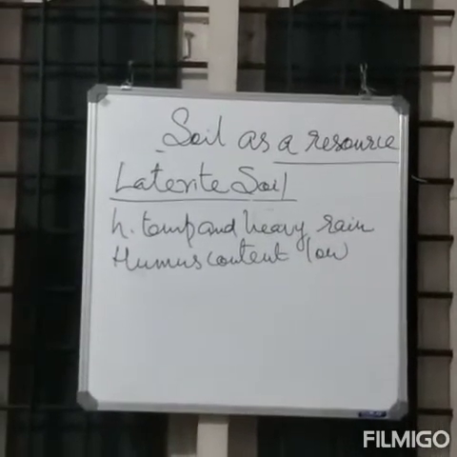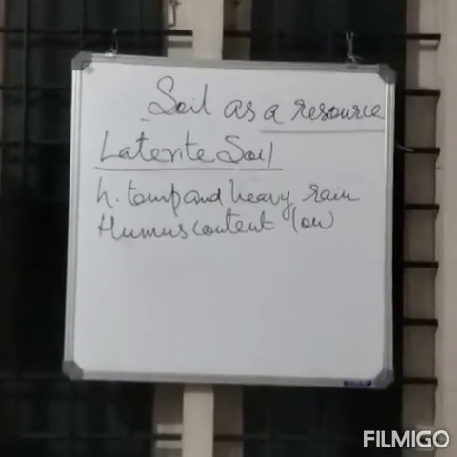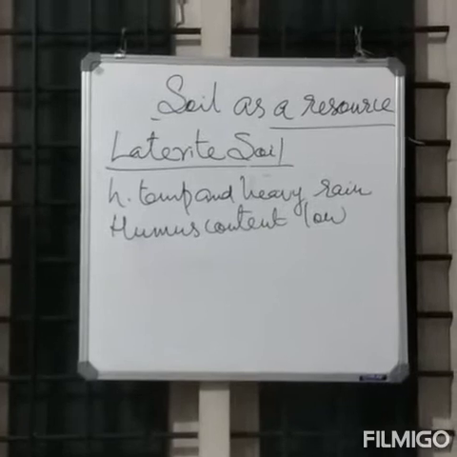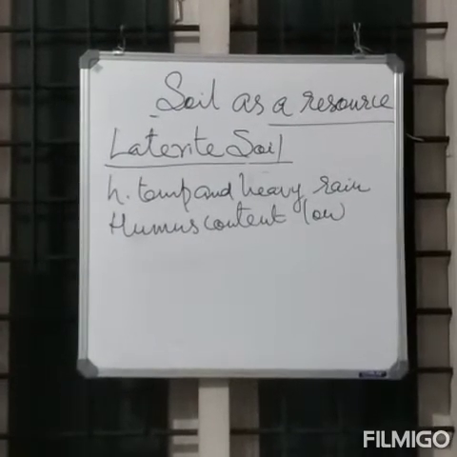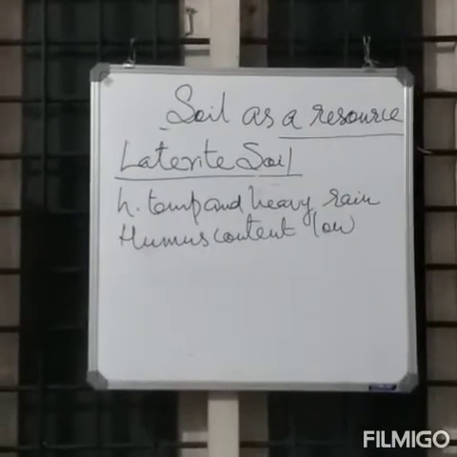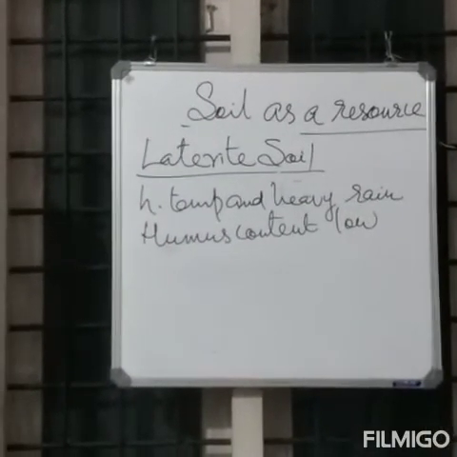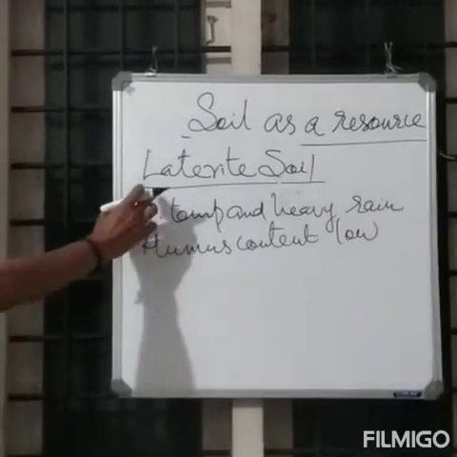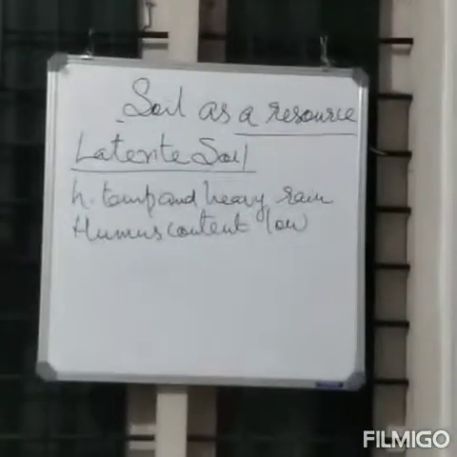For example, laterite soil is very useful for growing tea and coffee in the hilly areas of Karnataka, Kerala and Tamil Nadu. It is also ideal for the growth of cashew nut in Tamil Nadu and Kerala. This is about laterite soil.